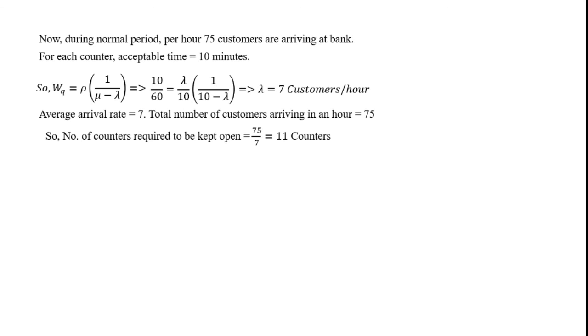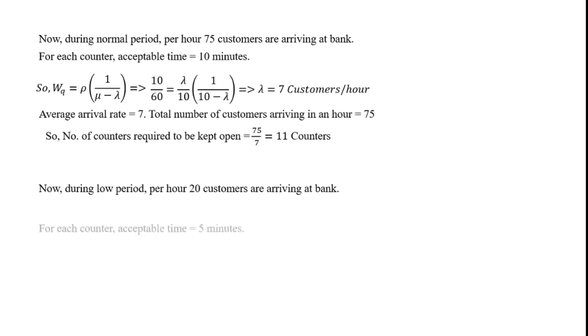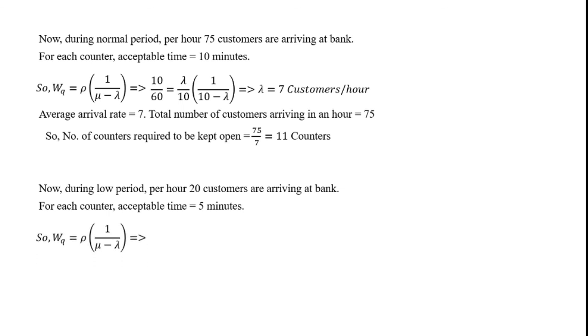Now we will calculate for the last one, that is the low period. During the low period, 20 customers are coming per hour. For each counter, the acceptable time is 5 minutes. So WQ, the waiting time in a queue, equals rho times 1 upon mu minus lambda.